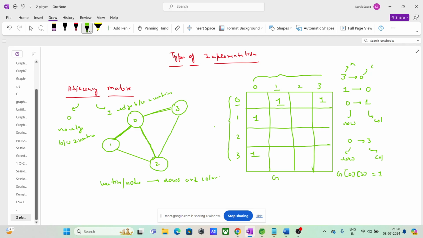0 to 2? So 0 to 2 I can go, 2 to 0 also I can go, right? What about this 2 से 3, 2 to 3 I can go. So 2 to 3, 2 row third column 1, 3 to 2, 3 row second column 1, right?